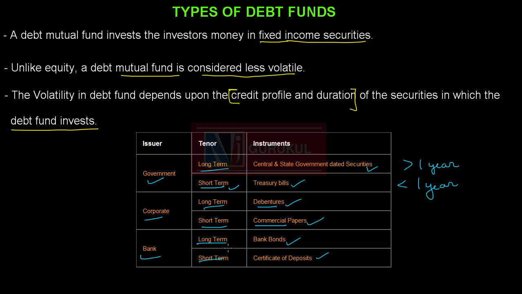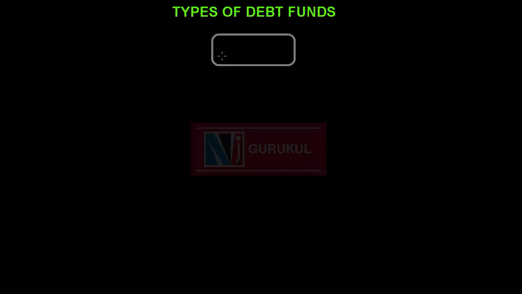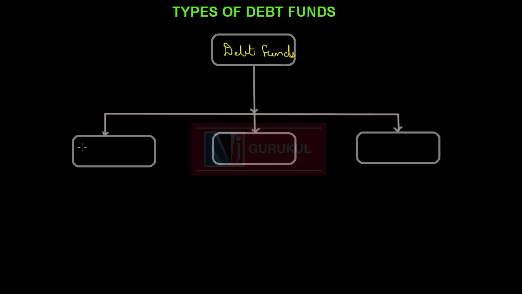Now let us see what are the different categories of debt funds. Debt funds can be classified in three categories on the basis of issuer, tenure, and on the basis of investment strategy. Now let us see these categories in detail.